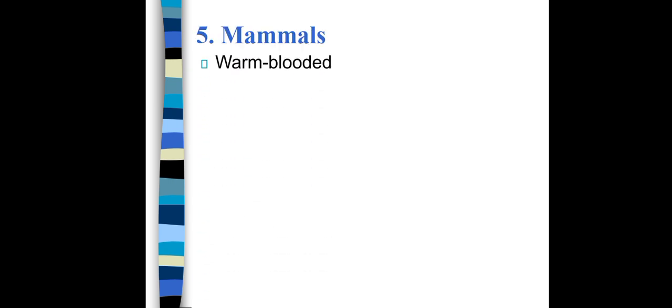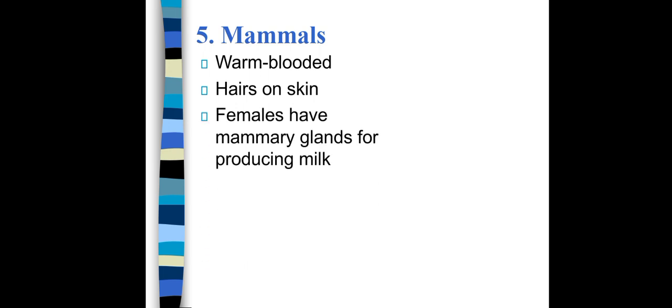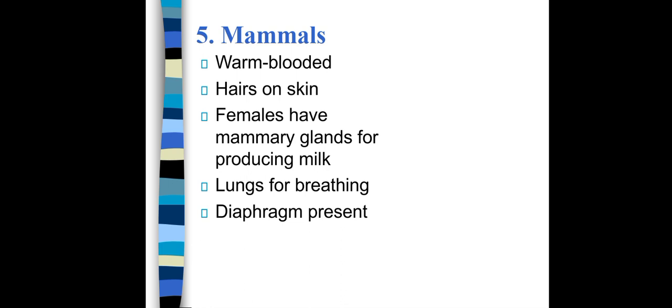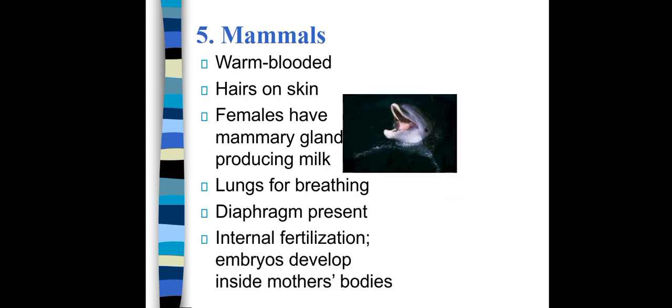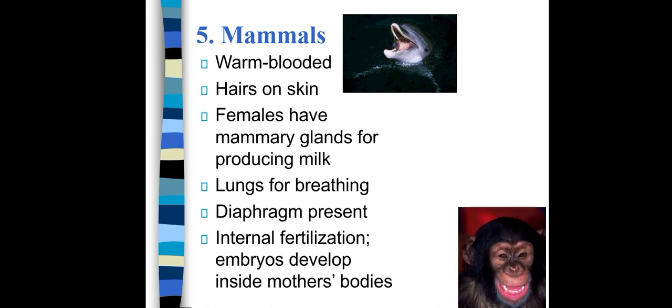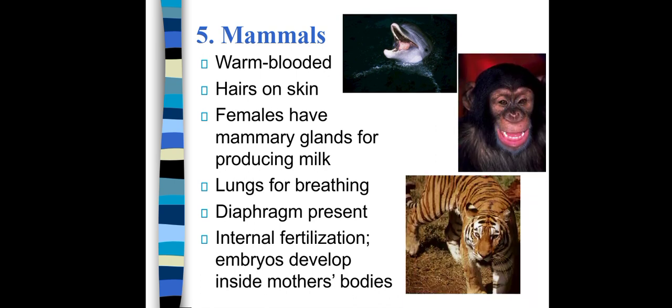Fifth class, mammals. They are also warm-blooded. Hairs on skin, or some may have fur as well. Females have mammary glands for producing milk and for feeding the young ones. They have lungs for breathing. Diaphragm is present and they also reproduce by internal fertilization, in which the embryos develop inside the mother's womb. Human is also included in the mammals group.